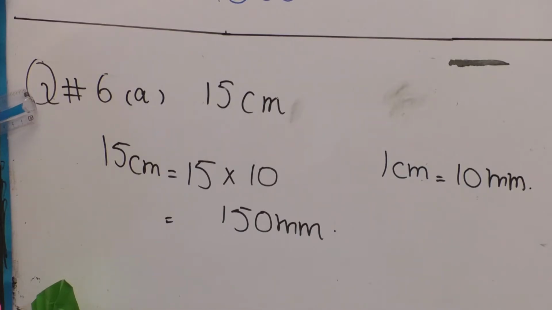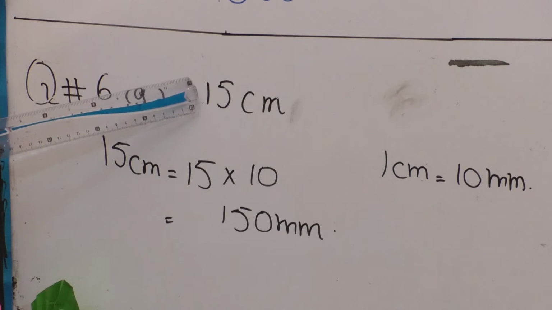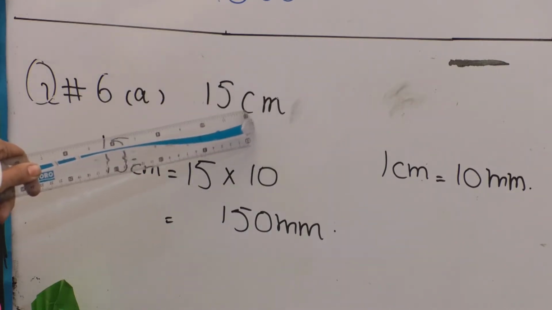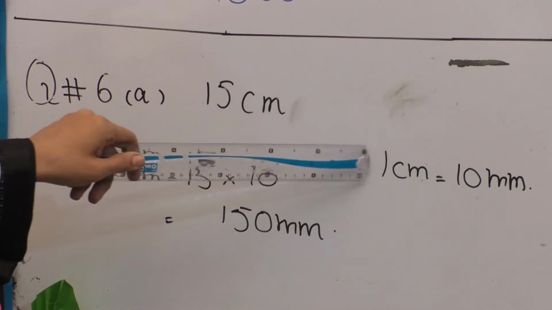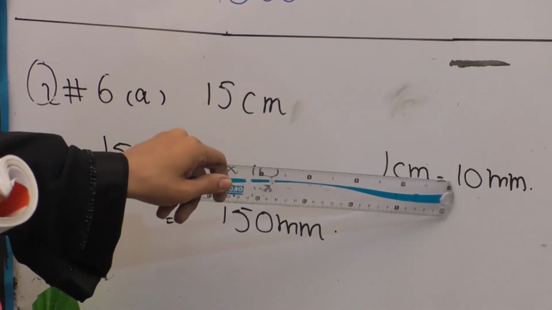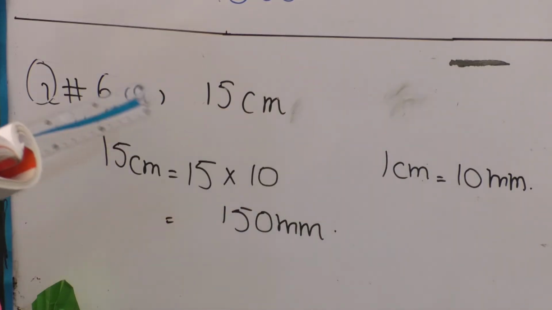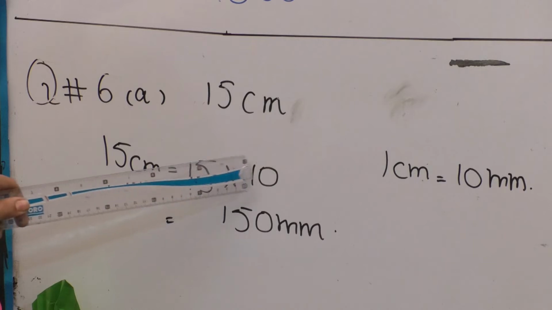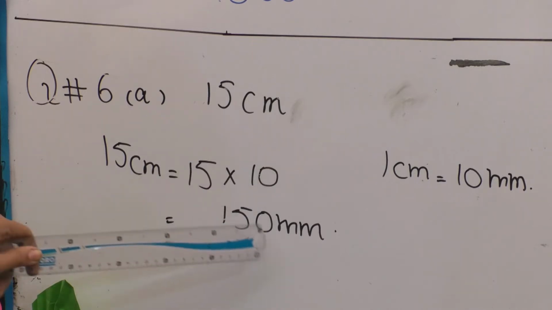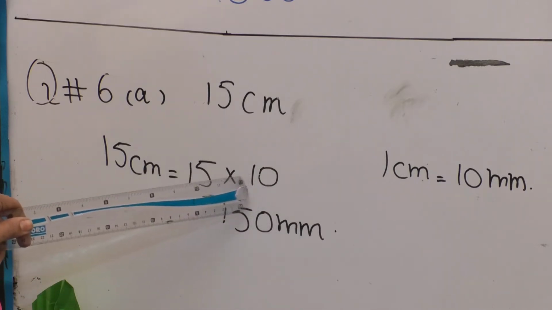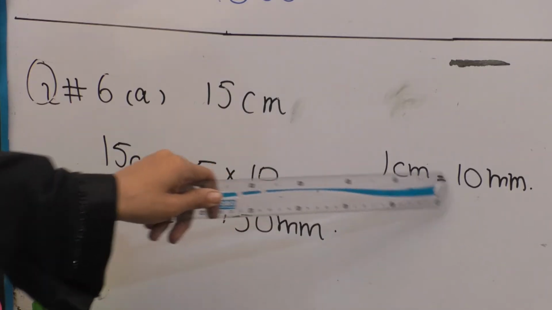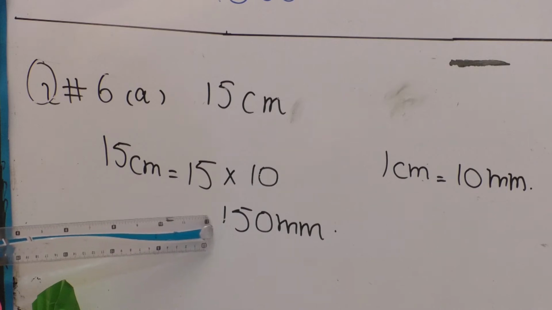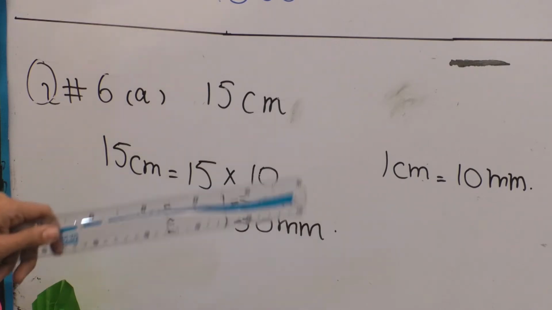Come to question number 6. The question is to convert into millimeters. Here we have the unit of measurement centimeter. We have to convert it into millimeters. Let me first tell you that 1 centimeter is always equal to 10 millimeters. So we will write 15 centimeters is equal to 15 multiplied by 10. We will get 150 millimeters. Here we have multiplied 15 by 10, because 1 centimeter is equal to 10 millimeters. So in the end you will write the unit of measurement as 150 millimeters.